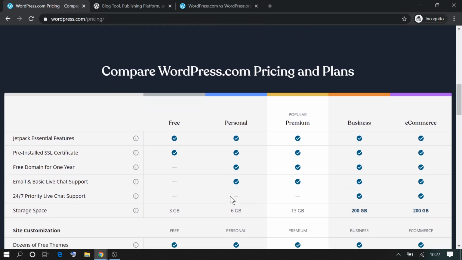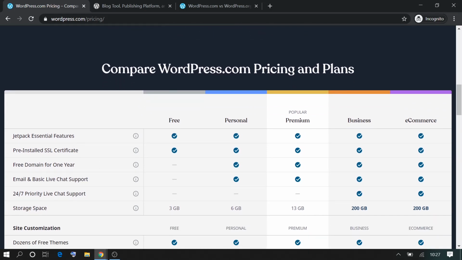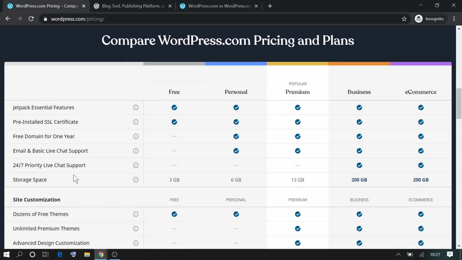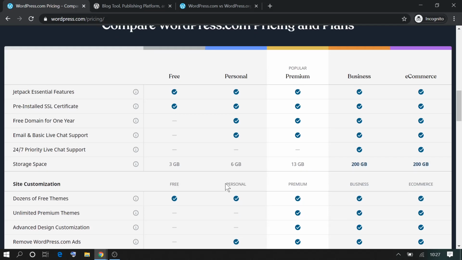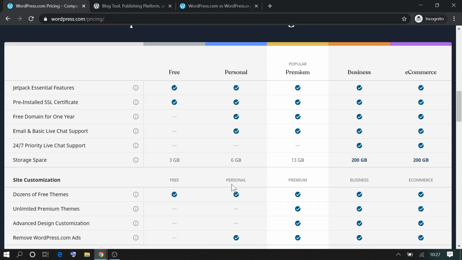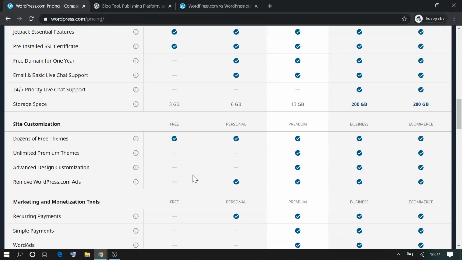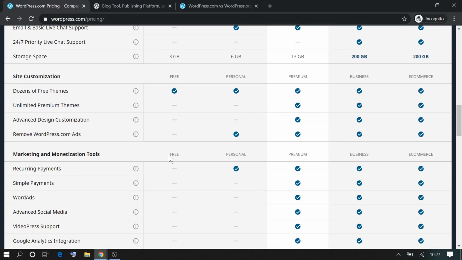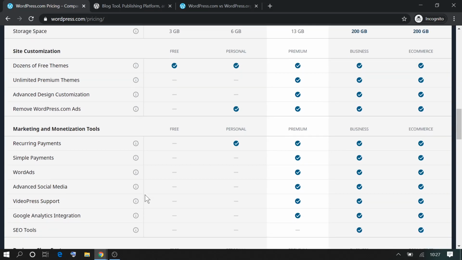When we look at the plans here, there are a few things which are given in the free plan and in the personal plan. So the first fundamental difference is the storage space. So if you have a big business website, you can either go with a premium one or a business account. So there are various other options which are there.